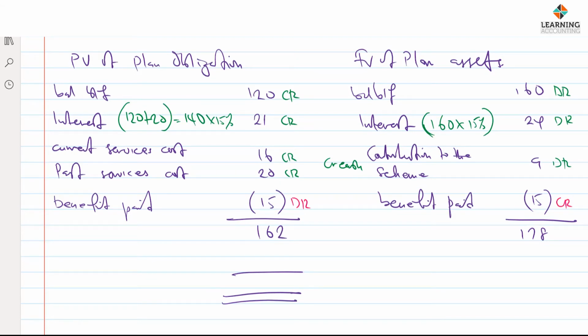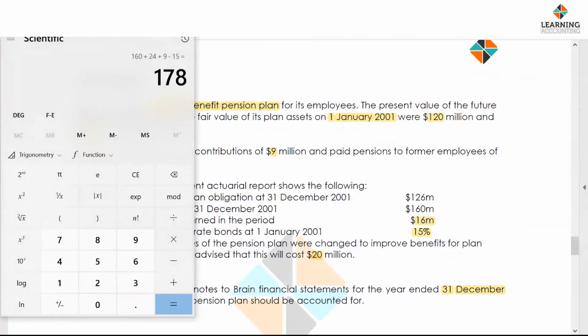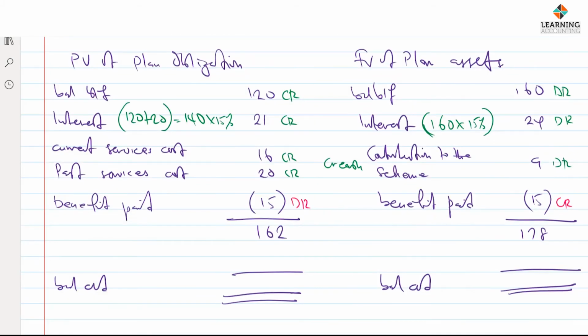But remember, we are also going to look for the actuarial figure. So the actuarial comes to give us a figure also at the year end. We have the balance CD and the balance CD. So what is the figure at the year end? It is given there in the question. We have 126 and 160 respectively. Now this gives us a remeasurement,